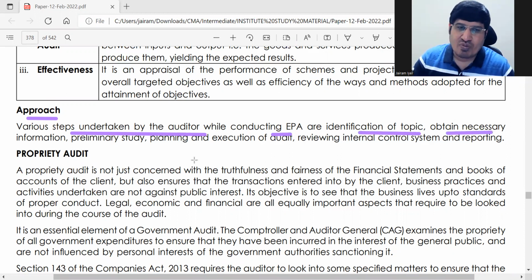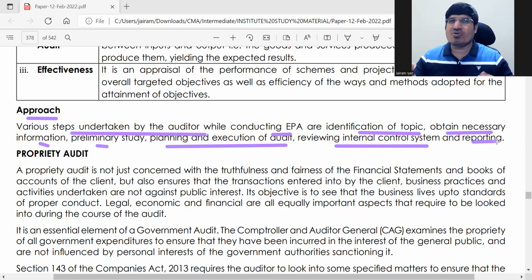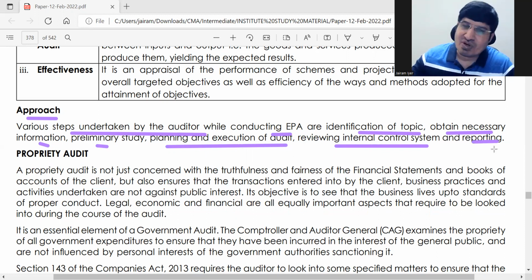Then obtain information, do a preliminary study, plan and execute the audit, review internal control and report. These are the same normal auditing procedures repeated here. First, identify the area. Get the information, do a preliminary study, then plan and execute the audit. Within that, review the internal control system and then report your results. This is simple and logical.